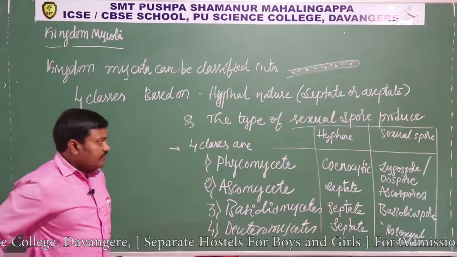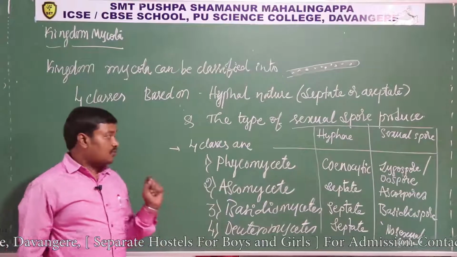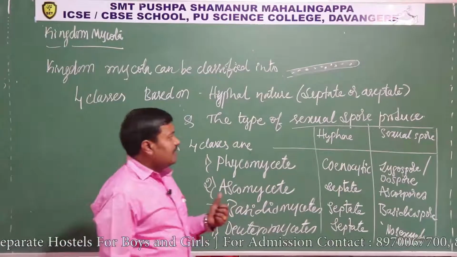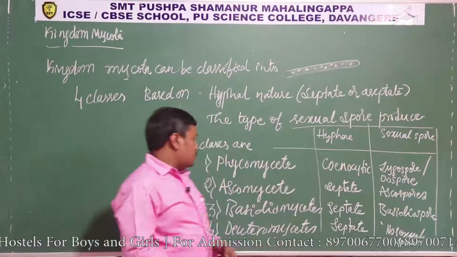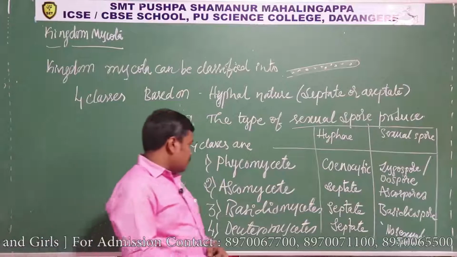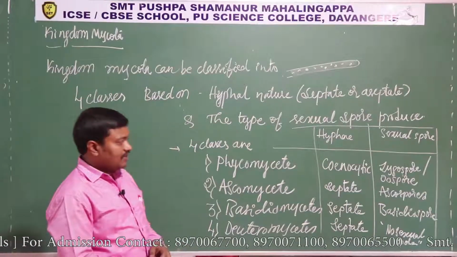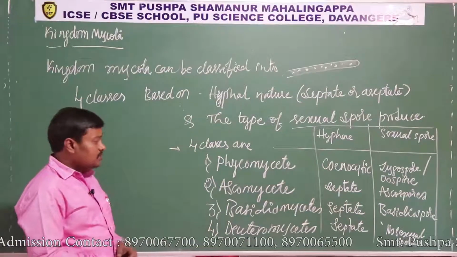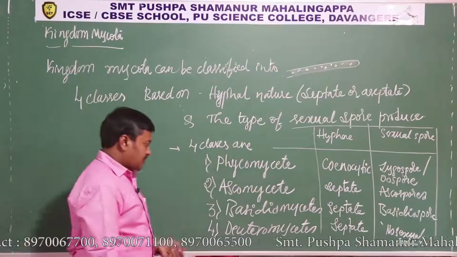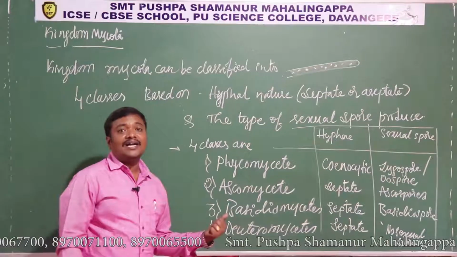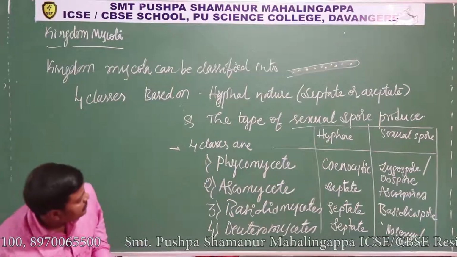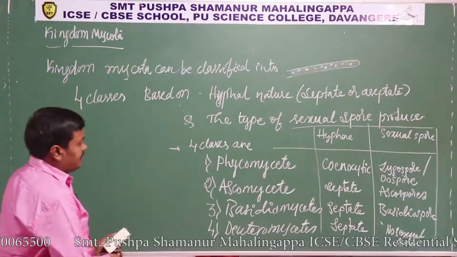Phycomycete has cenocytic hyphae and produces zygospores or oospores as sexual spores, whereas Ascomycete has septate hyphae with the sexual spore called ascospores, and Basidiomycete has septate hyphae and produces basidiospores. Similarly Deuteromycete has septate hyphae but no sexual spores are produced, and it reproduces only by asexual spores. Deuteromycete is also called fungi imperfecti or imperfect fungi. Okay, so this is how we can classify them.